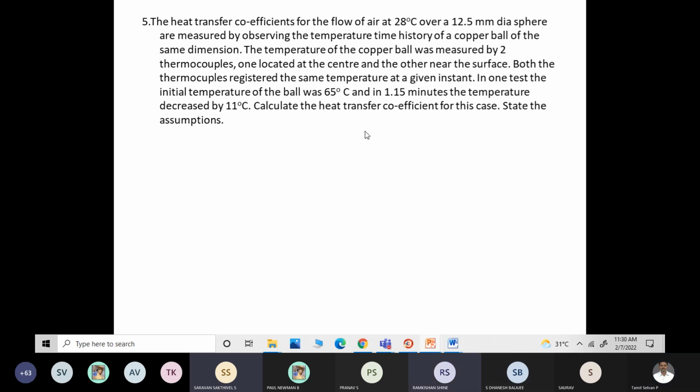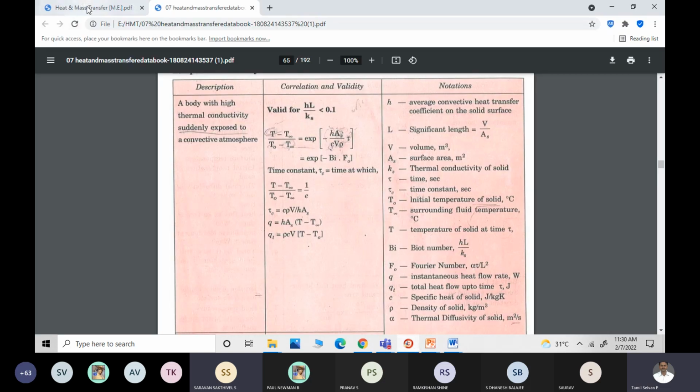The only thing is, in the previous problem it was r by 2, here it is r by 3, right? Am I correct or not? Okay, so in addition to this, I want to say a few things to you.